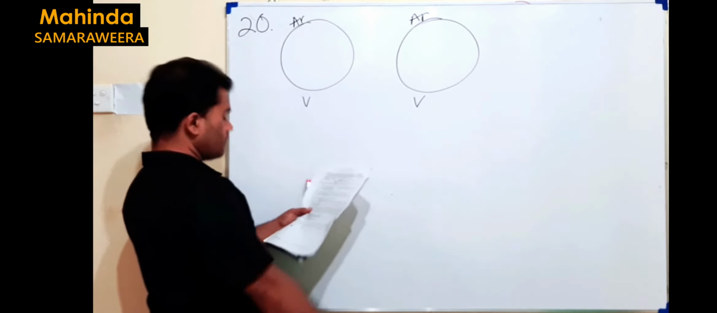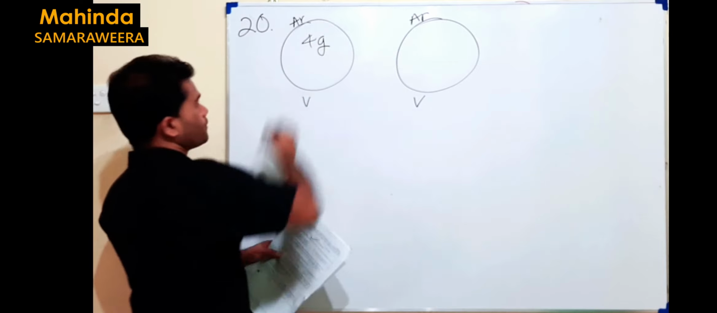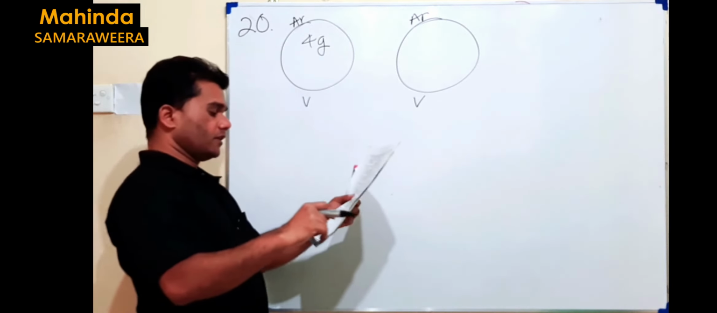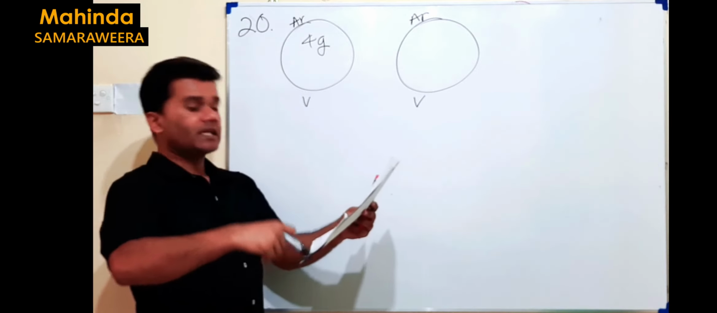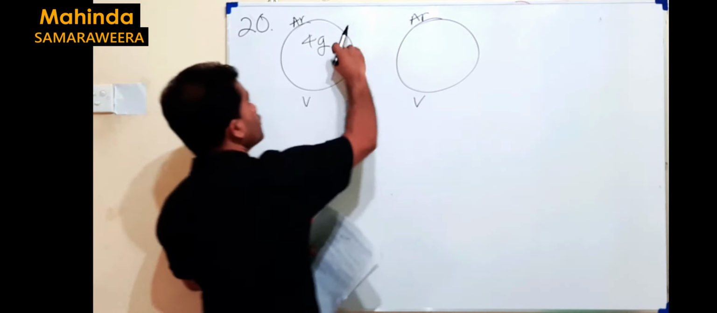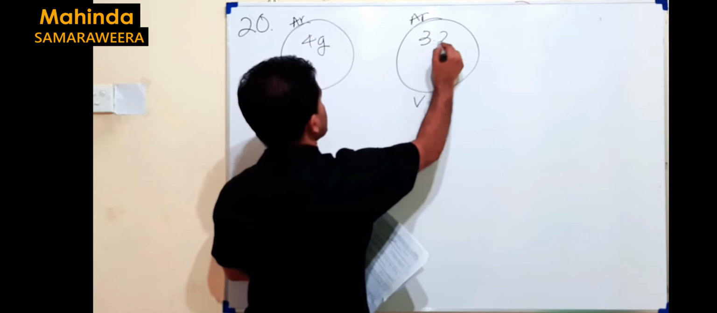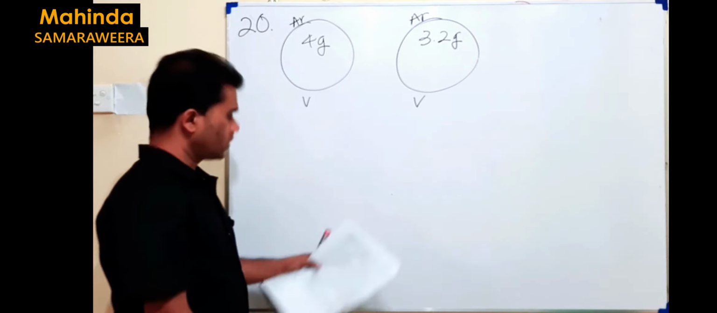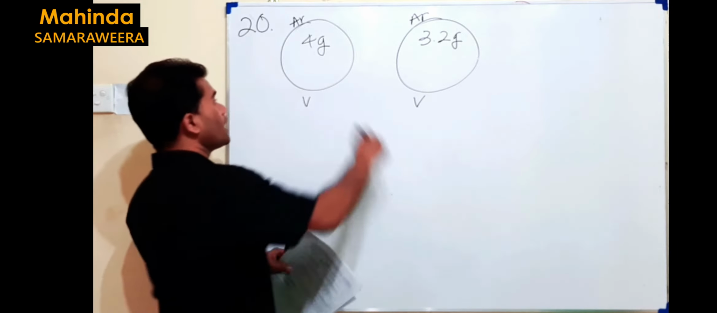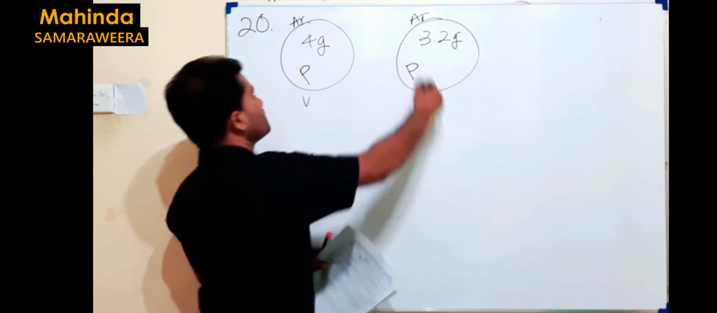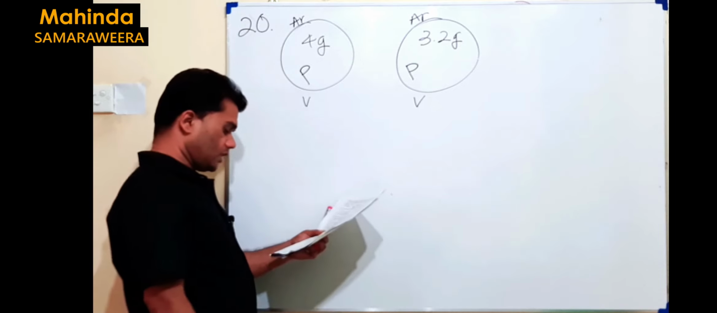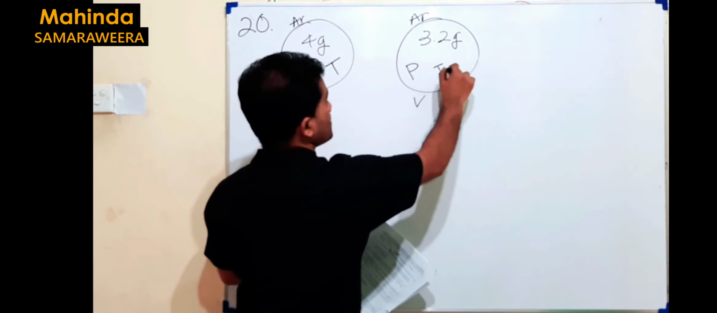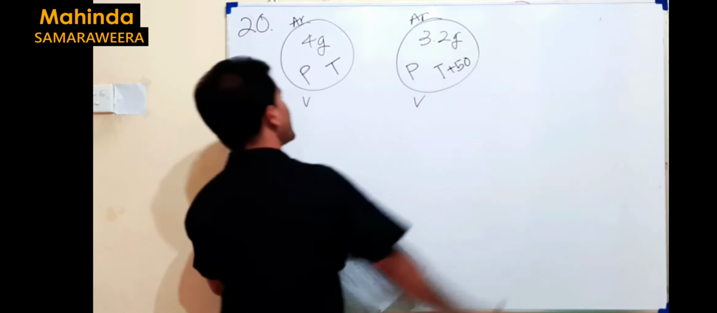Mass of the first sample is given as 4 gram. Then from here to here, 0.8 gram of argon has to be removed. Once you remove 0.8, what is remaining here? It's 3.2. 4 minus 0.8, 3.2 gram. But we have to keep the pressure constant, so it's P on both sides. Temperature, initially T. The final one is 50 degrees more than T.